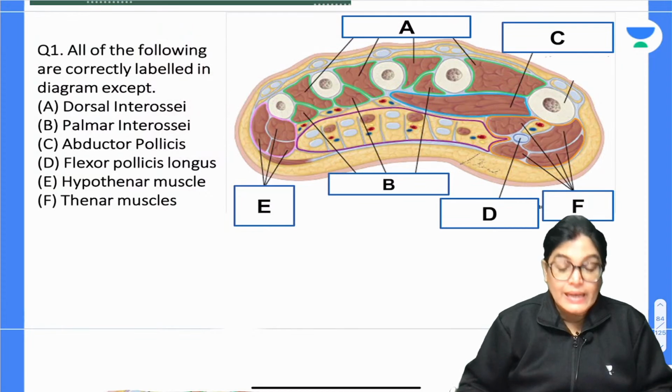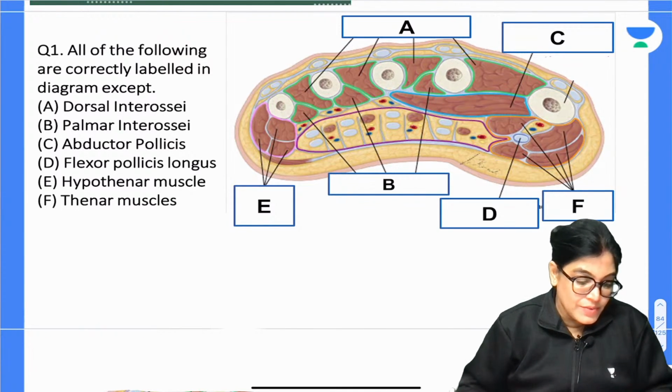All of the following are correctly labeled in the diagram except. We have got 6 options, A, B, C, D, E, F, and you have to mark the correct answer.